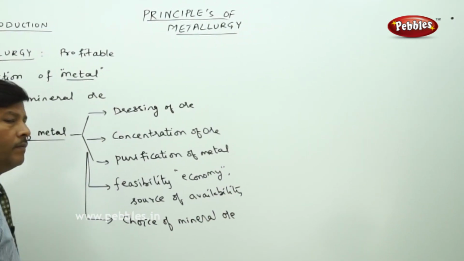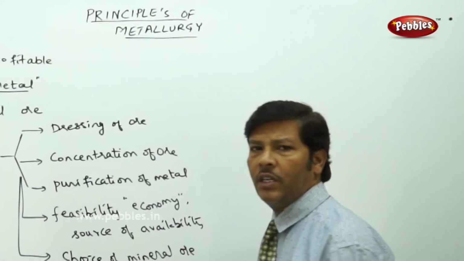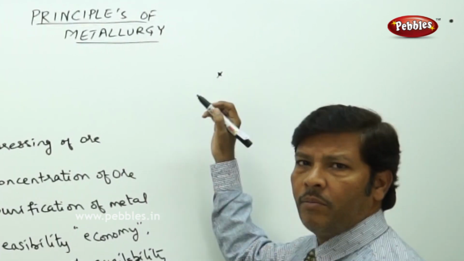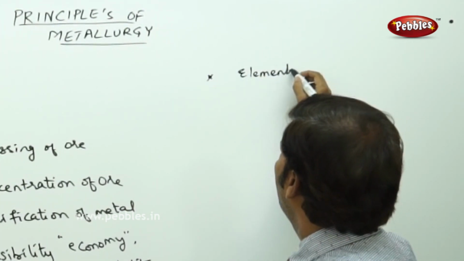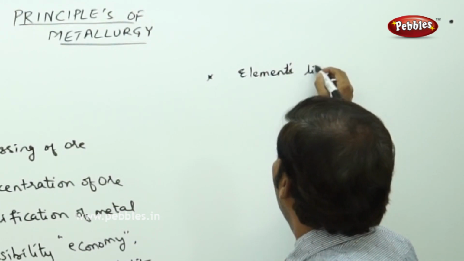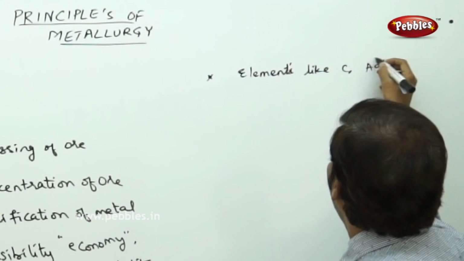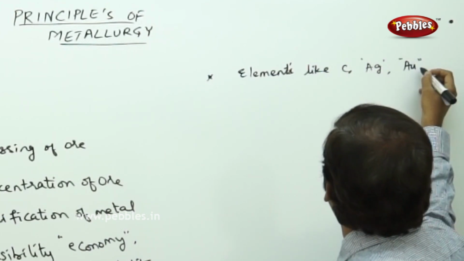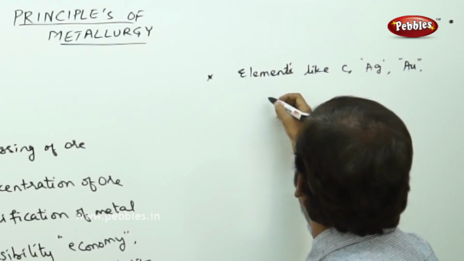So here frankly speaking, we should categorize the introduction of metallurgy into three parts. One is there are some metals, elements like carbon, silver, gold, then you can take copper.